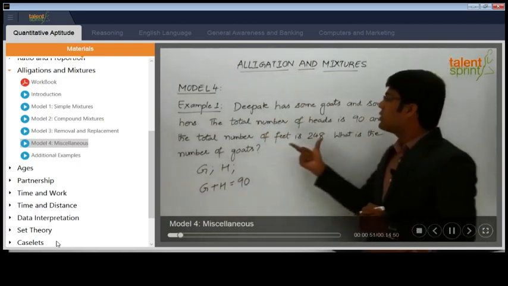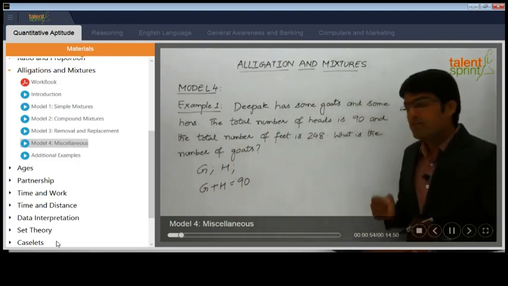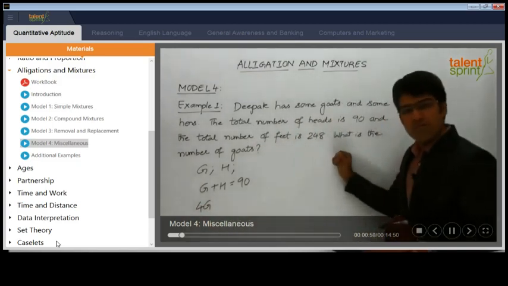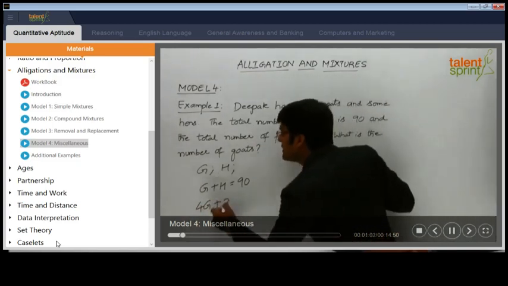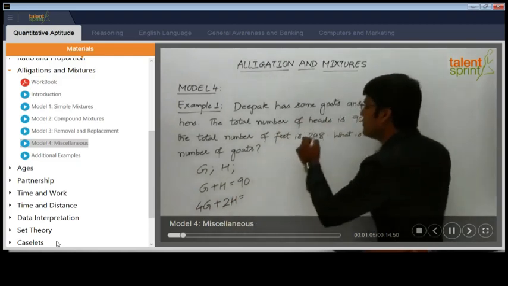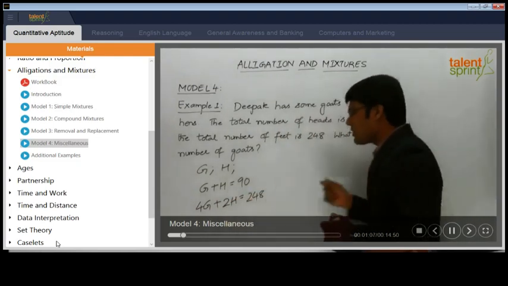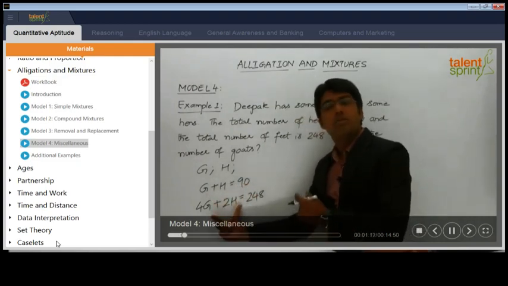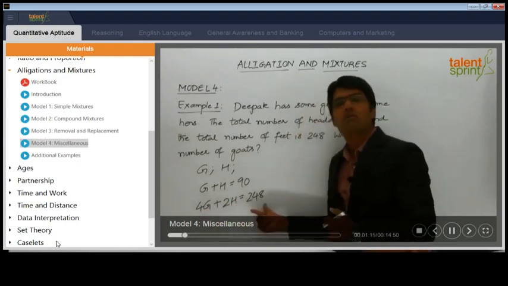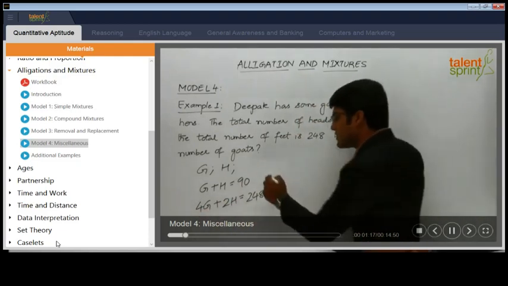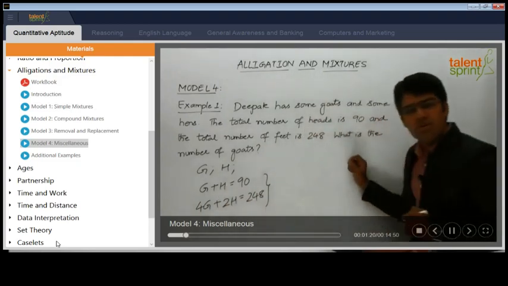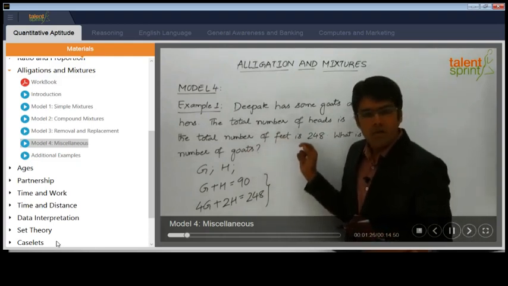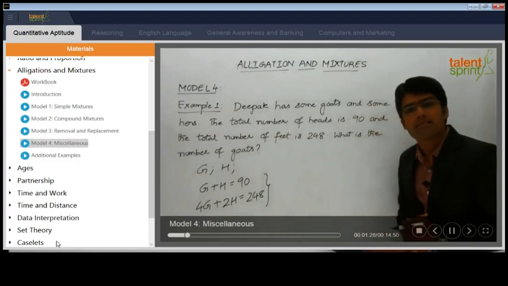And we also know that the total number of feet is 248. Now each goat has got 4 feet, so the number of feet of the goats will be 4G, plus each hen has got 2 feet, so 2H, will be equal to 248. So we have got one equation which is the total number of heads of goats and hens, and the second one is about the total number of feet: 4G plus 2H equals 248. Now these two linear equations in two unknowns can be solved to find out the number of goats. So that's the simple straightforward method of solving two equations to find out the required answer.